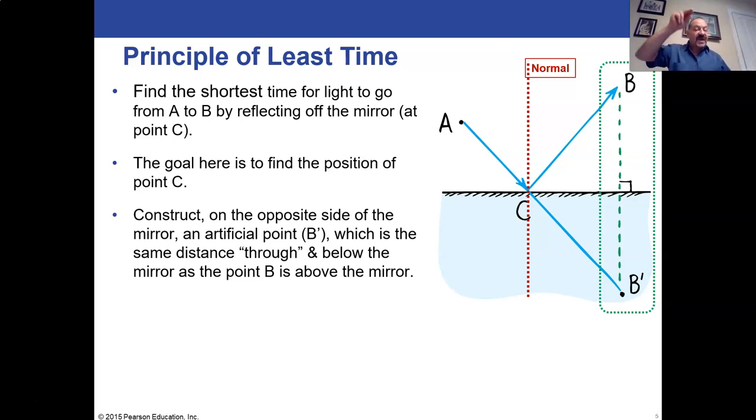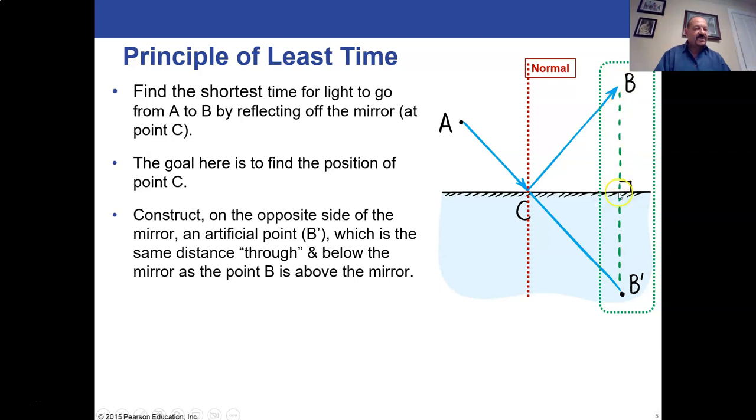But it has to be exactly the same distance from the surface as the actual point B is, just on the other side. So you draw this point B based on where B is, line it up, draw a straight line through the surface, another normal, and then it will go to the same distance. So you want that same distance that's shown in the dotted green.